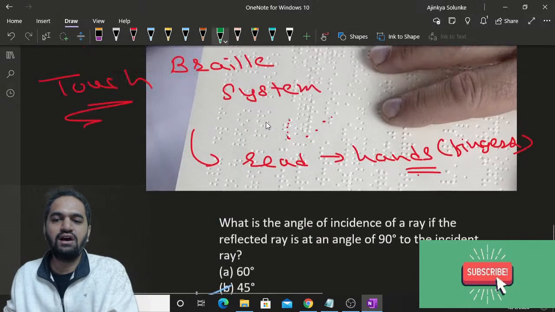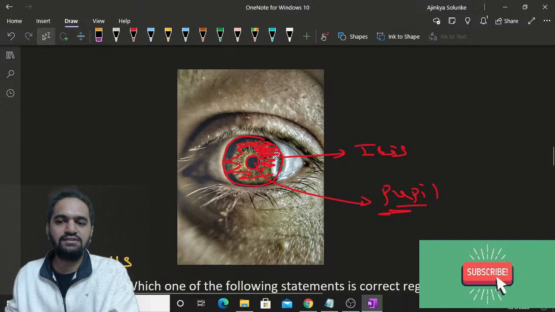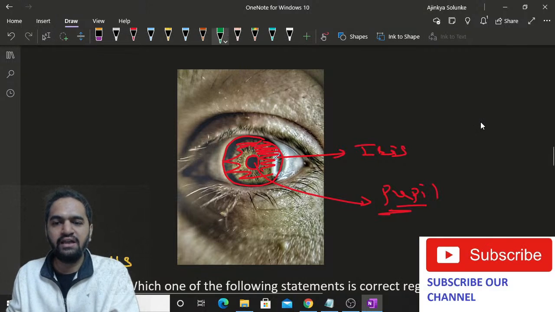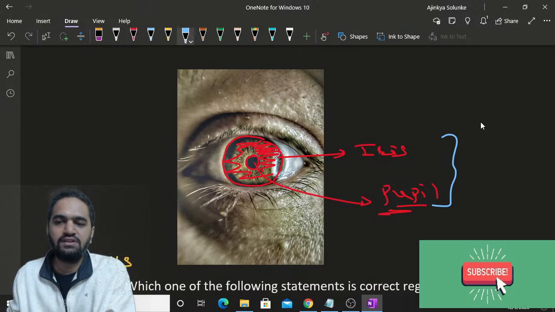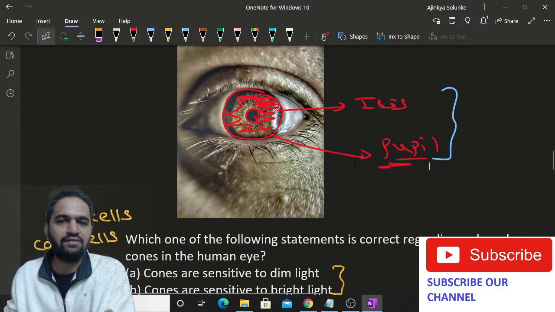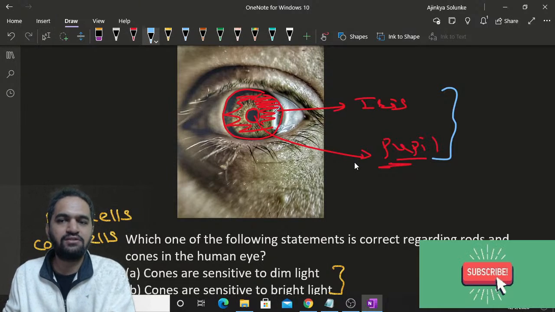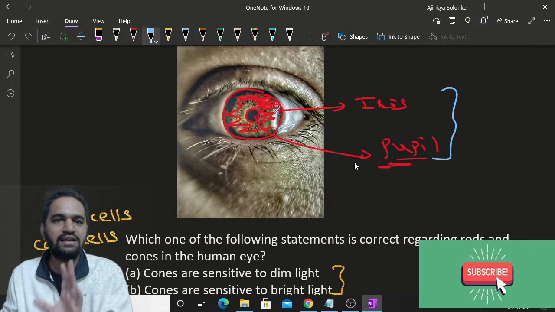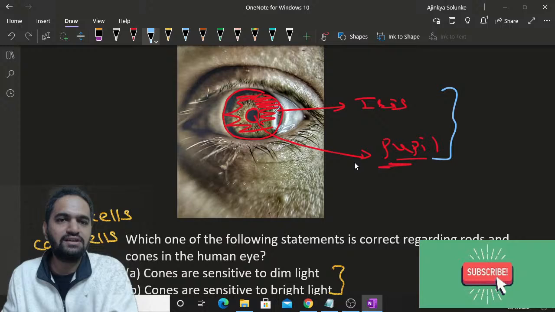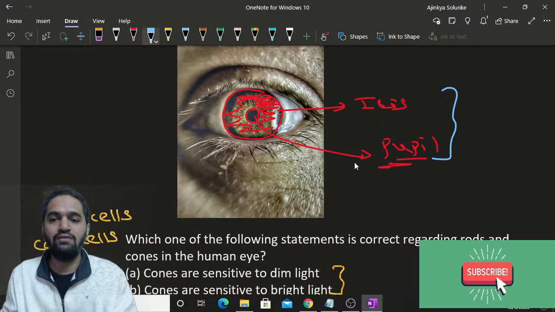Now, the question is, what about the pupil? Actually, both of them are necessary. See, this is the eye we are talking about. Iris and pupil both are involved in controlling the light. In controlling the amount of light which is entering our eye, the pupil dilates and relaxes. As we have discussed in our chapter, the relaxation and contraction of the pupil is exactly the reason why we can increase or decrease the light entering our eyes, right? So iris and pupil together are responsible.